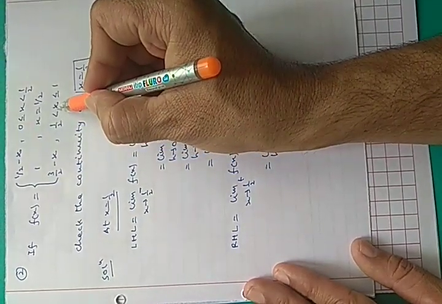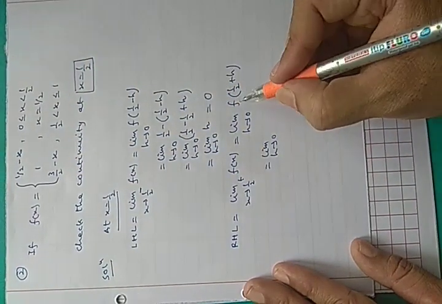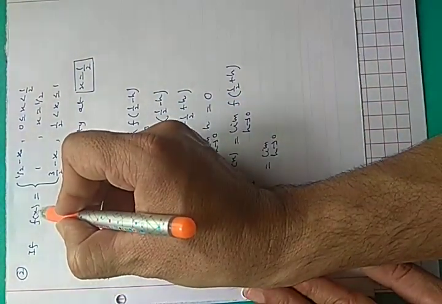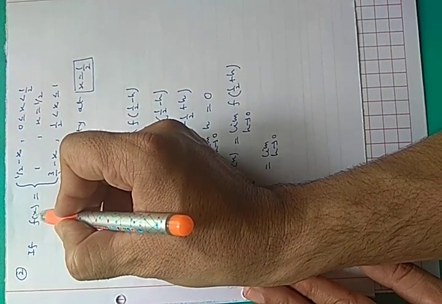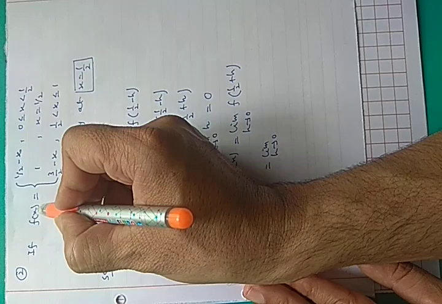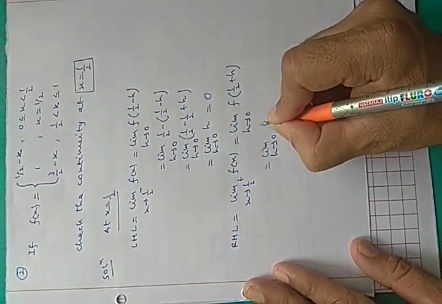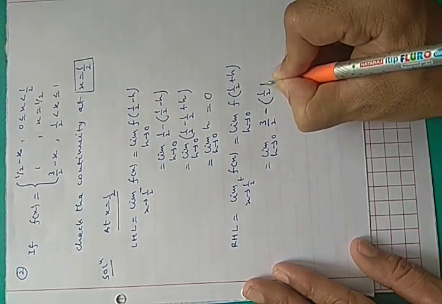For 1 by 2 less than x less than or equal to 1, you take 3 by 2 minus x. So in place of x, you put 1 by 2 plus h.